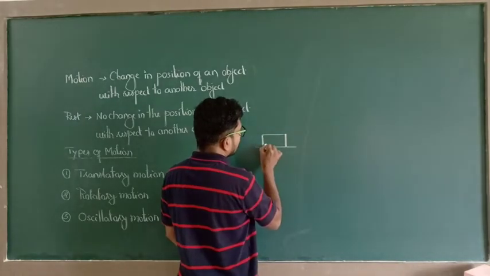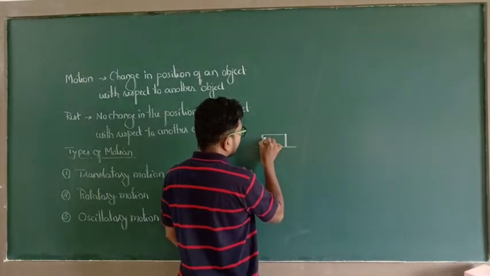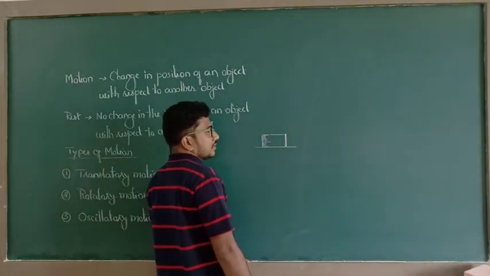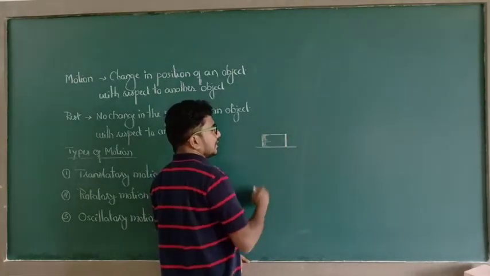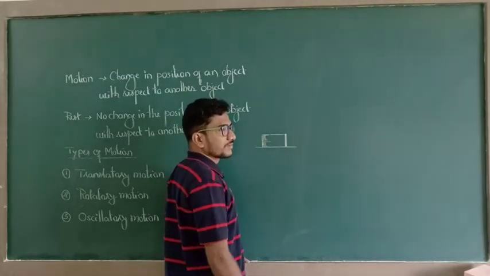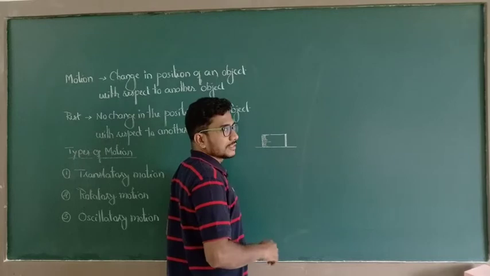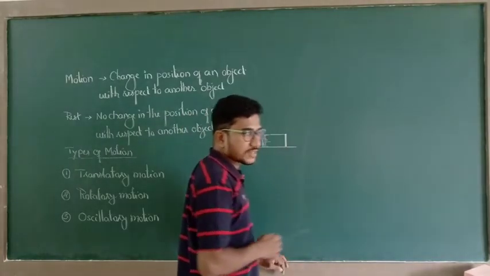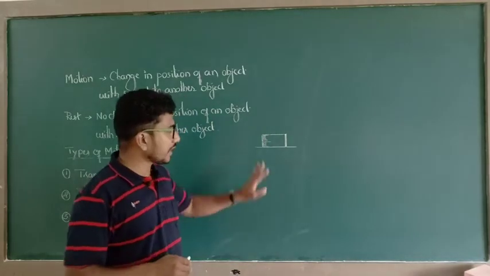Now this object is at rest. After a certain instant, when an external agency acts on this object, obviously there is a change in position of the object, if a sufficient amount of external agency acts on this object.